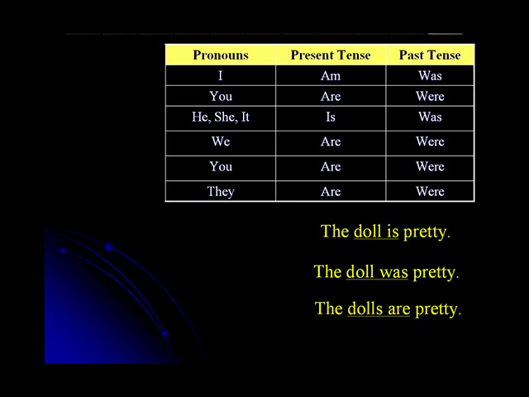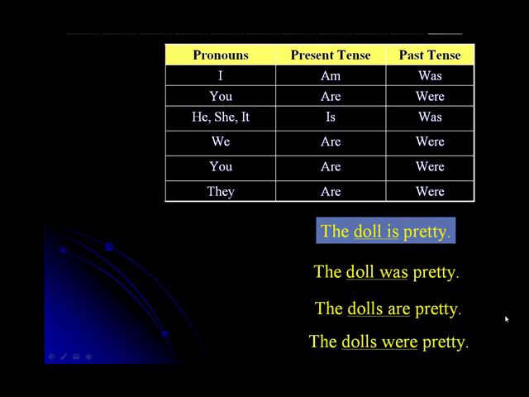The doll was pretty. This sentence is in the past. Now, how is this sentence in the past and in the plural? Would you know that? The doll is the very same as saying it. So it must be was. The dolls were pretty. Okay, it's was but in the plural form, were. The dolls were pretty. The doll is pretty is present, and the dolls are pretty is present too. And these two are past.